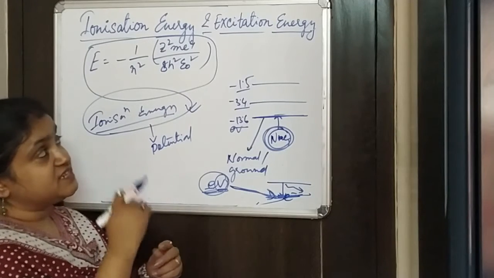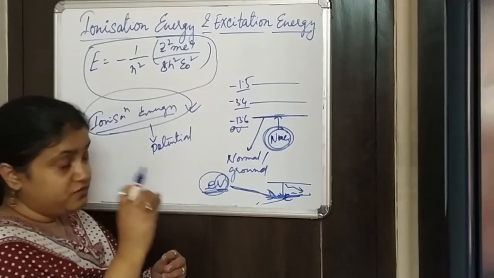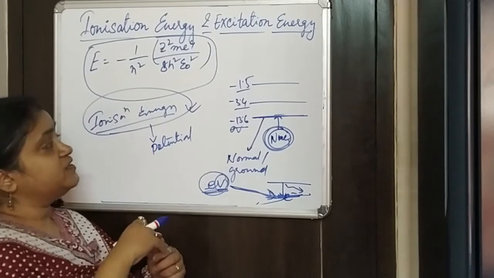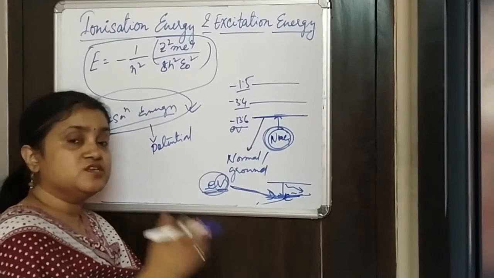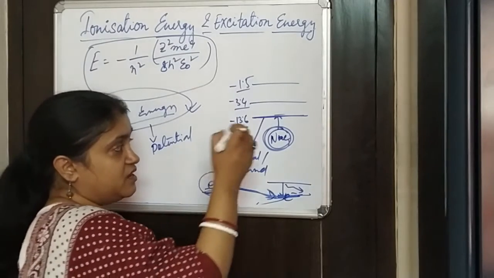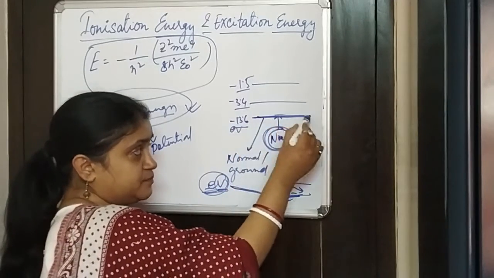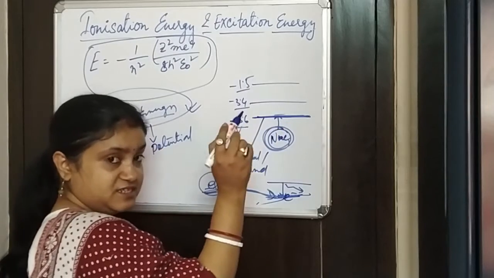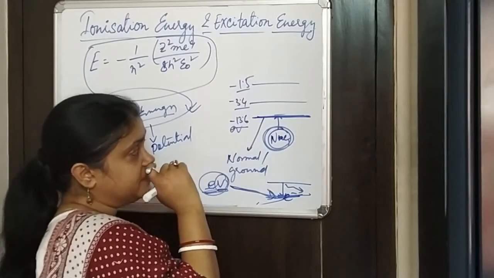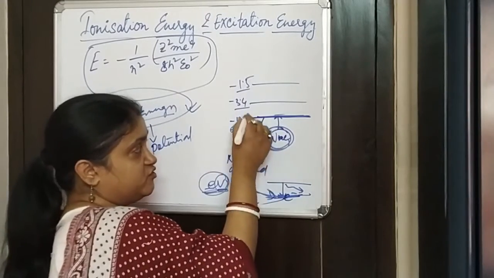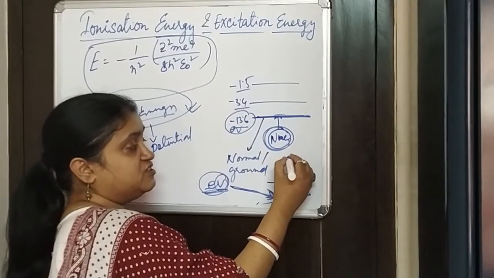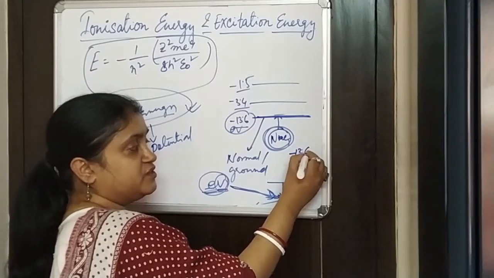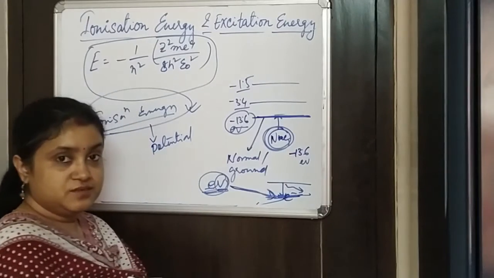Now coming to the excitation energy, before that, if I have to calculate ionization energy for, suppose, hydrogen, so hydrogen at the normal state, I mean at the ground state, has energy minus 13.6 electron volt, right?